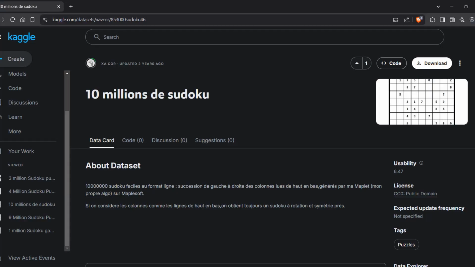Here, I will be attempting to solve 10 million Sudoku puzzles. The Kaggle dataset of 10 million puzzles is used for this purpose. It is a public domain dataset, free for use.